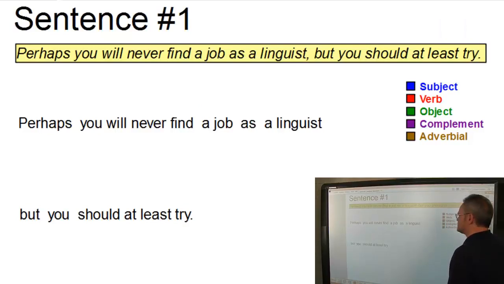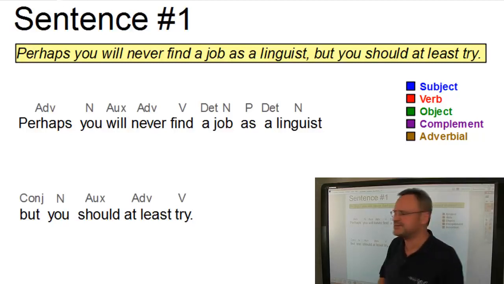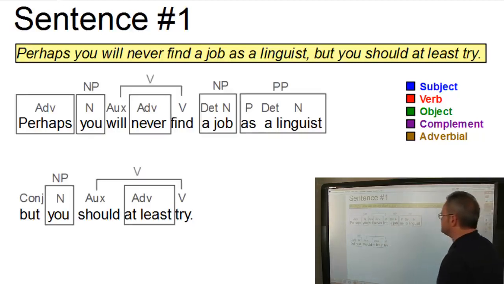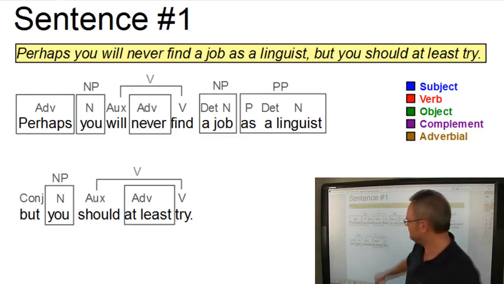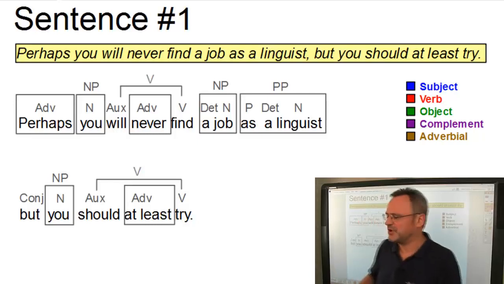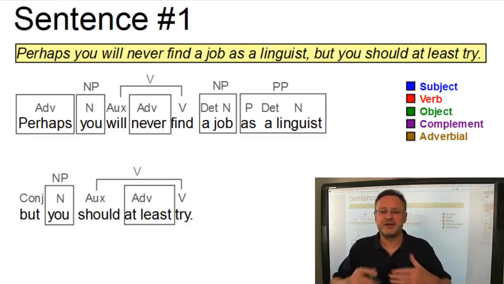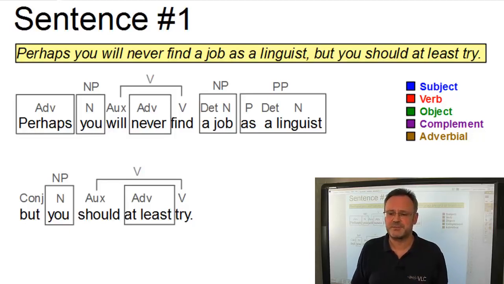And as usual here, first of all, we have the categorical analysis, the syntactic categories or word classes, and the phrasal categories that are involved in this sentence. If you're not familiar with this, look at the videos where I present the formal analysis of these sentences. So, in this case, we have a declarative sentence which consists of two main clauses. Thus, we can define the whole sentence as a compound declarative sentence.